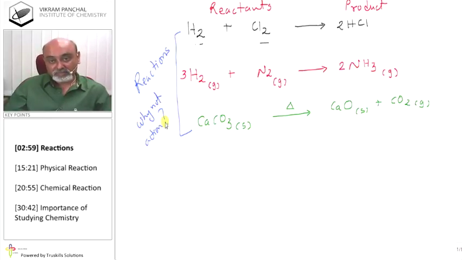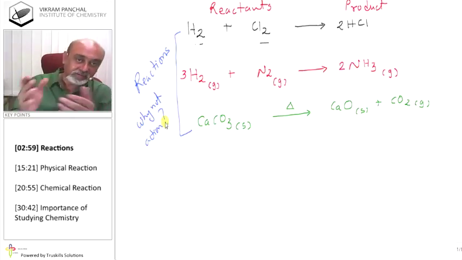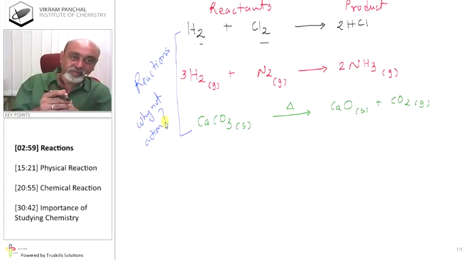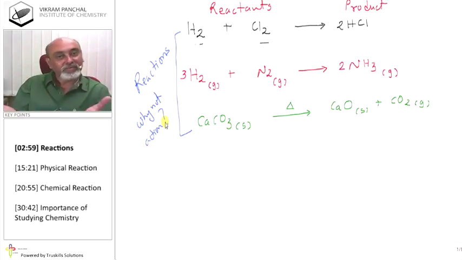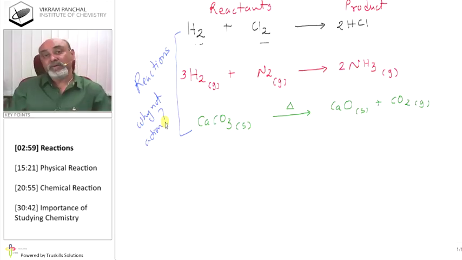Why not action? Now what is action and reaction? So you will definitely, according to physics, say that action and reactions are equal and opposite according to Newton's law. Fine. But here we use the word reactions. We are not taking actions. Why? Why in chemistry do we use only the word reactions?